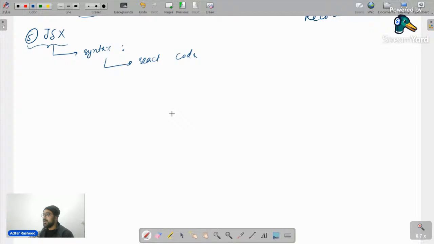Now, when we talk about React, in order to implement all the functionalities that we are talking about, we have not yet talked about a few very important properties, which we will talk about in today's class as well. All those things are part of a library. Library means you have to install it. It's a package that you have to install in your web application. We use npm for that. There are multiple packages that we use, like React DOM. Later on, in order to do routing, we use React Router DOM. In order to use Redux later on, we will use Redux. React Scripts, for example. What those are, we will discuss later.